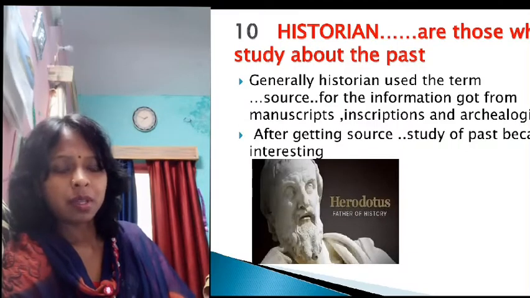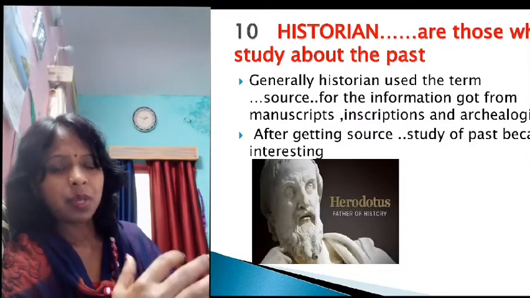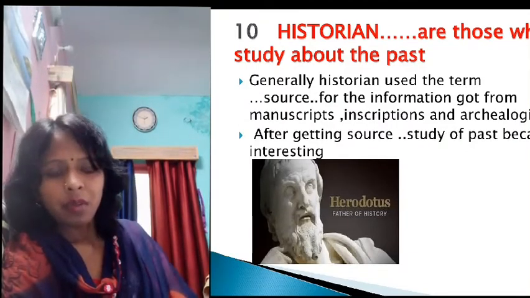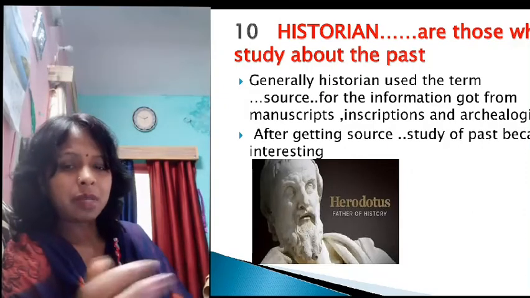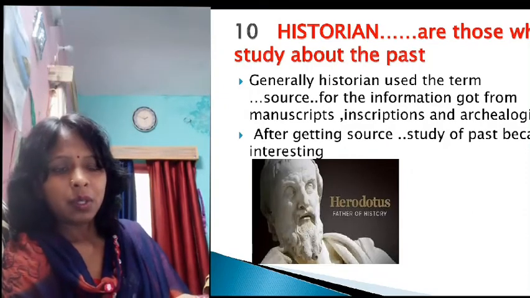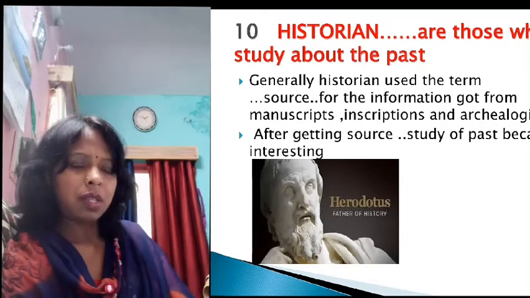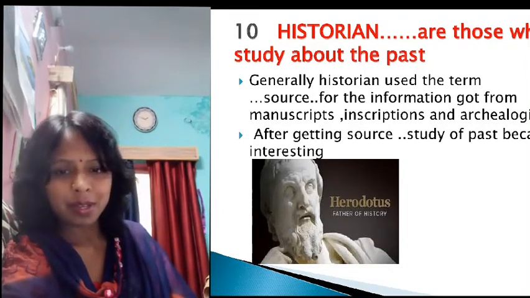Historians are people who study the past and get information from manuscripts, inscriptions, and archaeologists. Historians collect all this information from these people and these things, and they call this information a source. A source is very important in history, because historians make history from sources. After getting sources, the study of the past became very interesting.